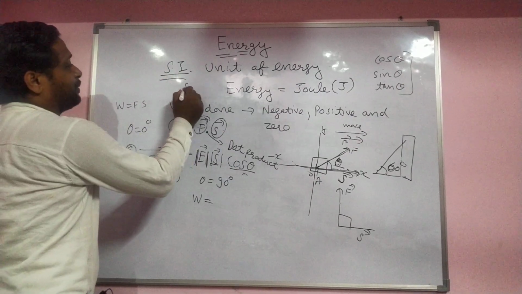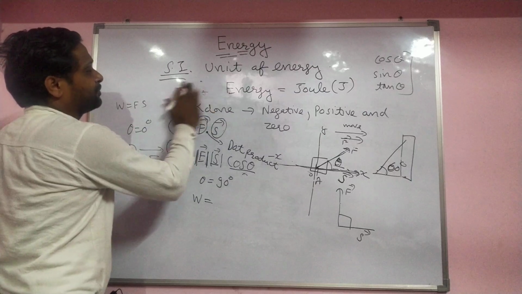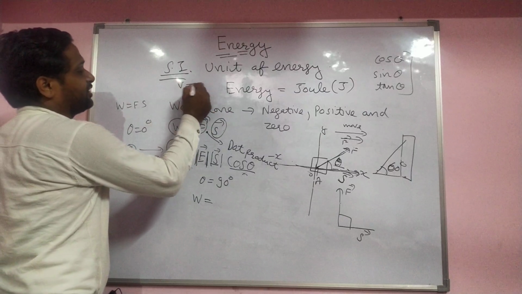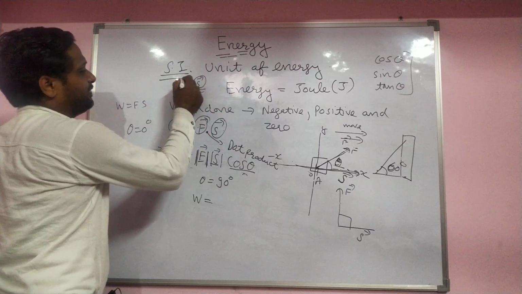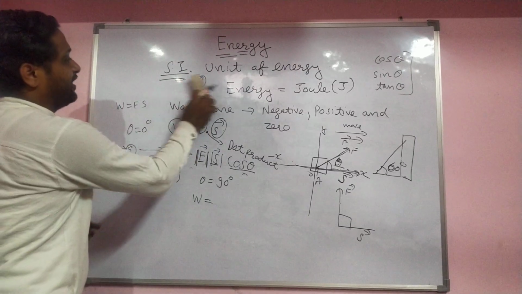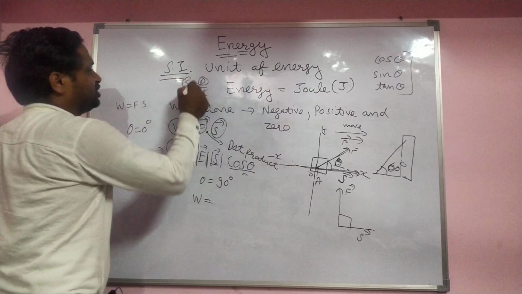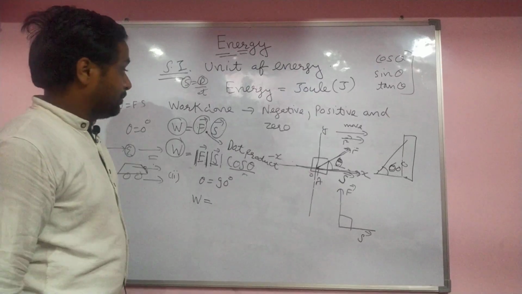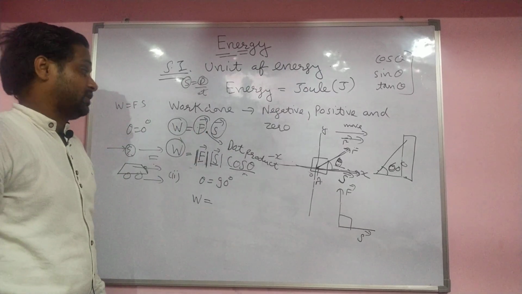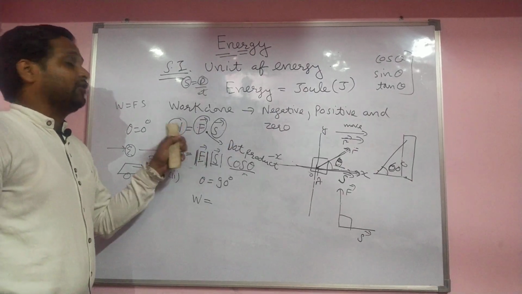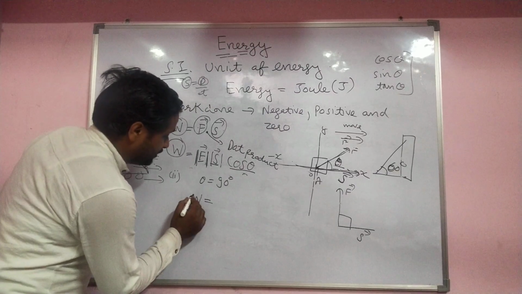You see, speed is equal to distance upon time. Velocity is equal to displacement upon time. Displacement is a vector, so velocity is also a vector. When speed is equal to distance upon time and distance is a scalar, speed is also a scalar. But here both quantities are vectors, and work done is a scalar. A dot product always comes as a scalar, the magnitude always comes.